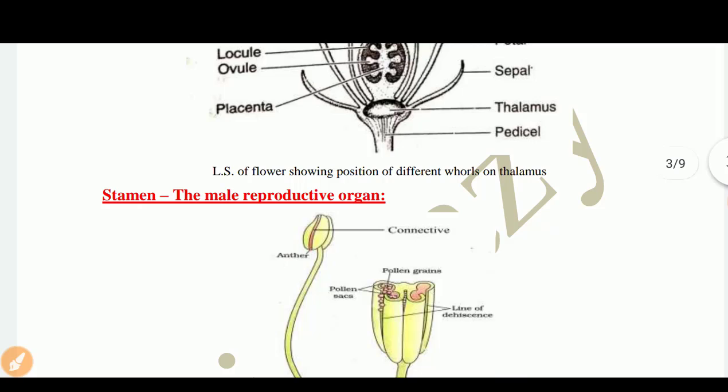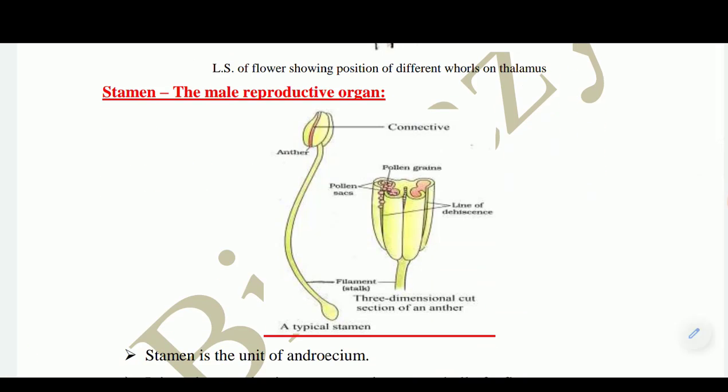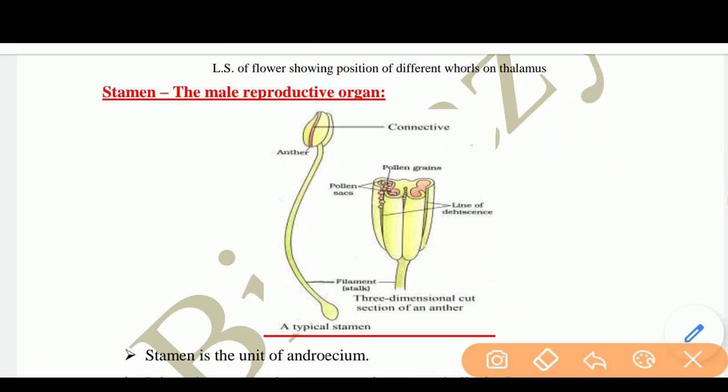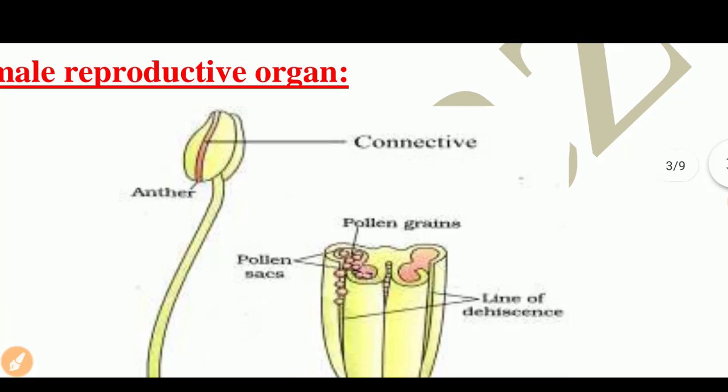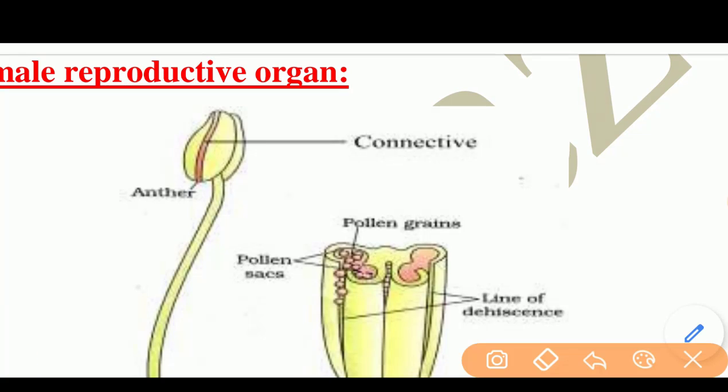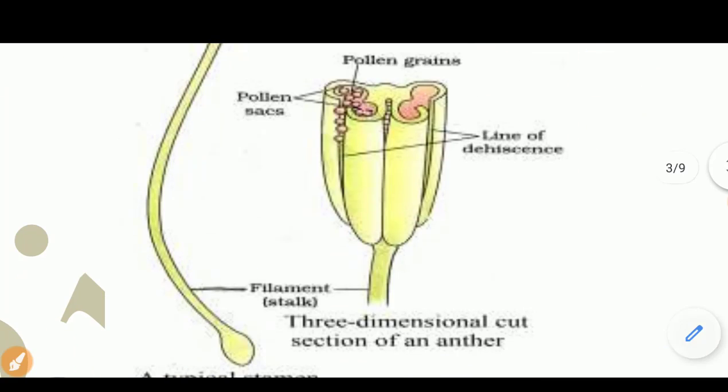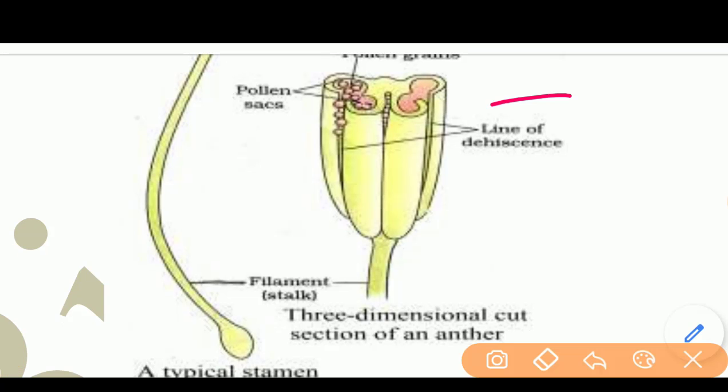Next are the stamens. It is the male reproductive organ. You can see a picture of a stamen on your screen. These are two anthers which are lobe-like structures, and in between the anthers you can see the connective, and this is the long filament, and this is the cut section of the anther.